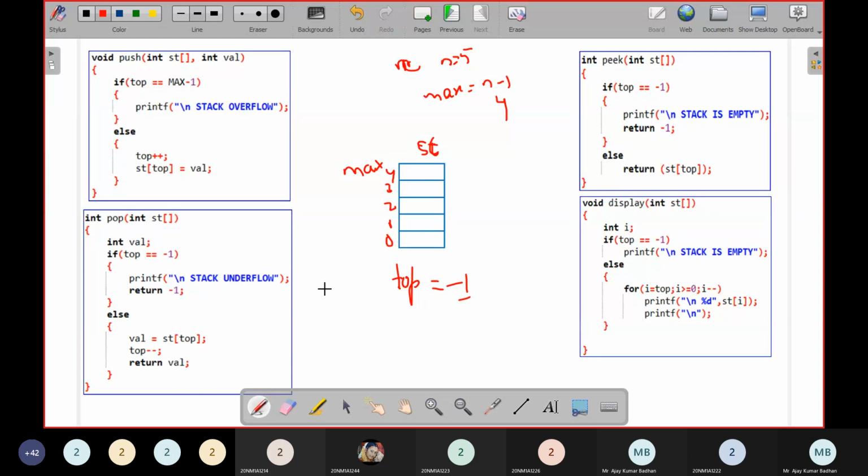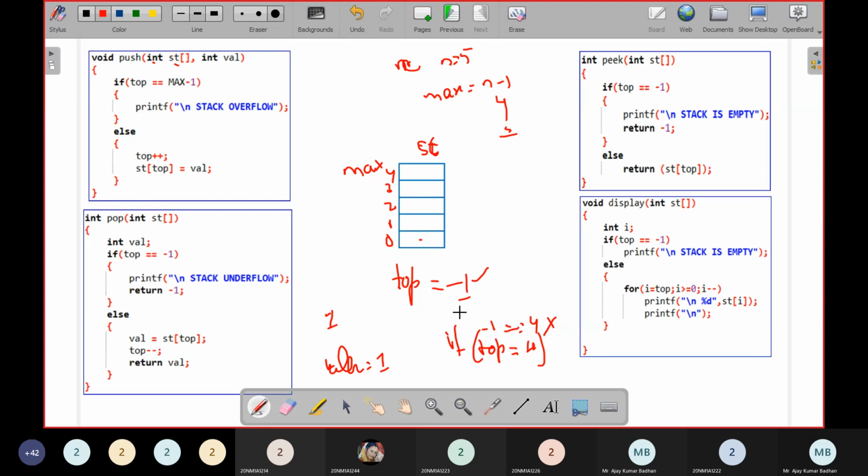Now I want to push a first element. Suppose I want to push the number 1 into this particular location. So see here, int st. So this is an array. Value. What is the value here? Value equal to 1. I want to insert it. Now first I will check the condition: if top is equal to max minus 1. So what is max minus 1 here? I got 4. I'm checking if top equal to 4. So what is top here? Initially minus 1. Is minus 1 equal to 4?